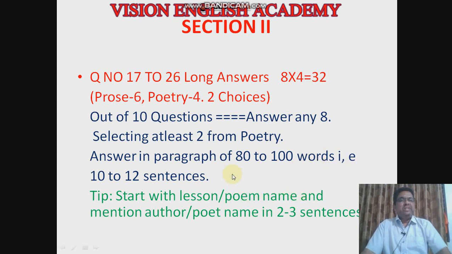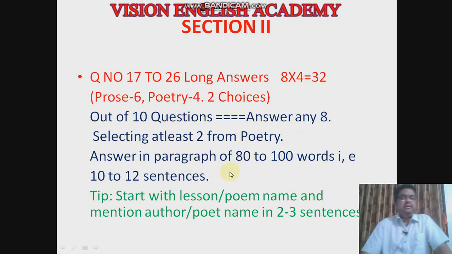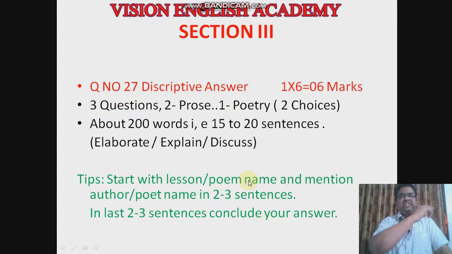So next, we are moving to section 3. Here in section 3 you will have descriptive answers. 3 questions are given: 2 questions from the prose, 1 question from the poetry, each question carrying 6 marks.